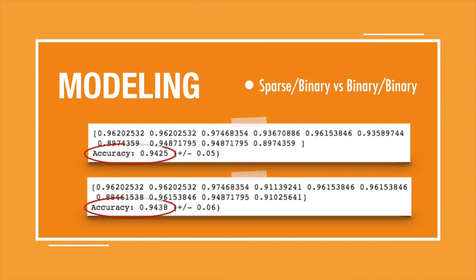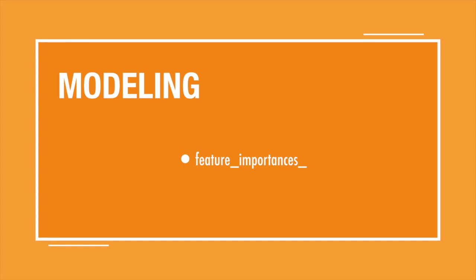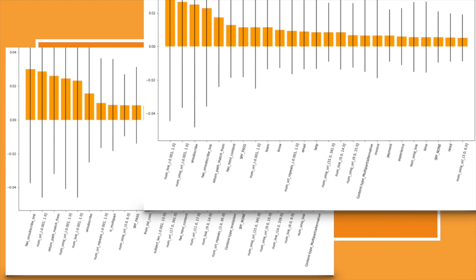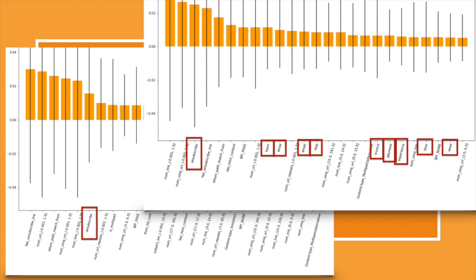The 2 feature sets performed very similar to each other, seen here as the cross-validation results for each. But looking at the importances from the tree model for each set, the binary-binary features ended up with more terms in its important features than the sparse binary set. This enforces the earlier concept of truly taking into account both text and non-text features.